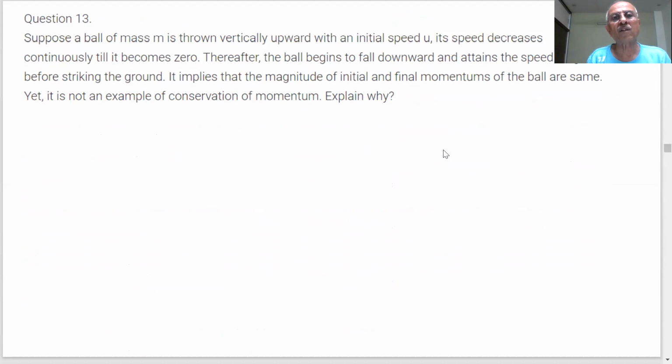Suppose a ball of mass is thrown vertically upward with initial speed u. Its speed decreases continuously until it becomes zero. Then the ball begins to fall downward and attains the speed u again before striking the ground. It implies the magnitude of initial and final momentum of the ball are the same. Yet it is not an example of conservation of momentum. Explain why.